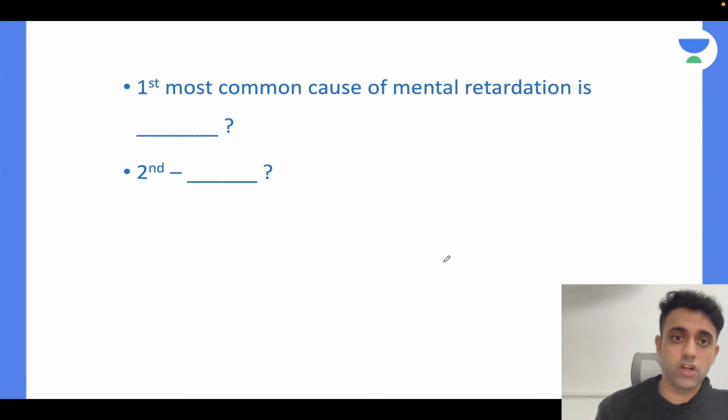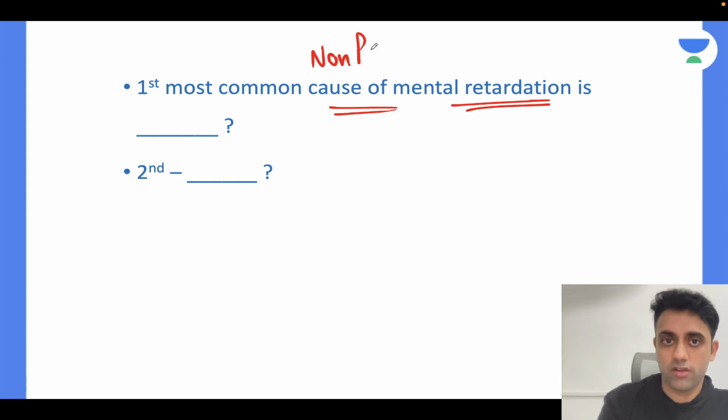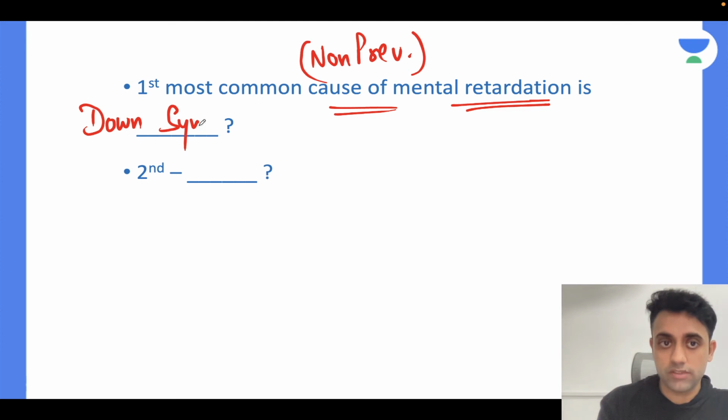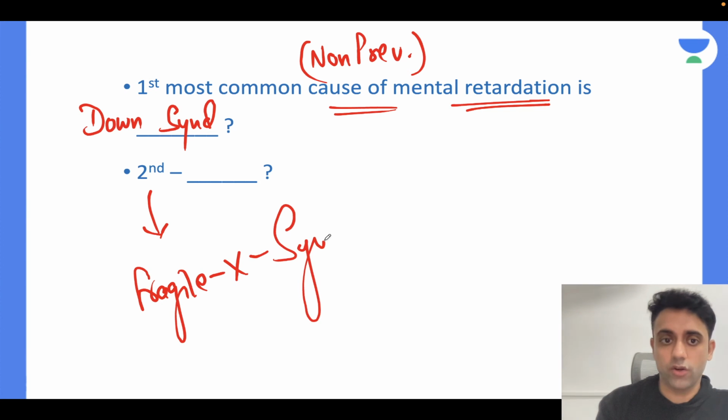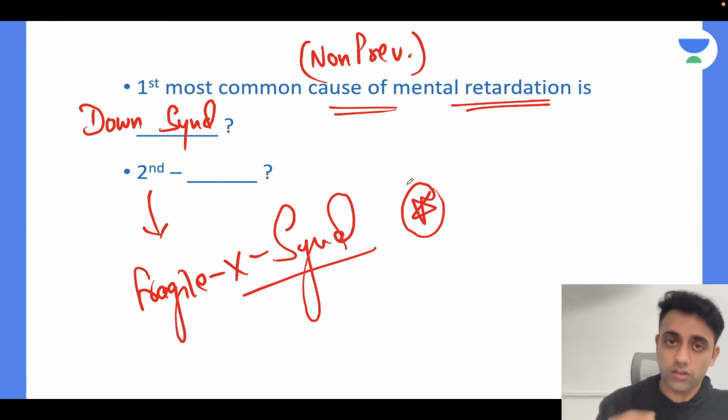And please remember, Fragile X syndrome is one of the important causes of mental retardation, or intellectual disability. Which is the most important non-preventable cause of mental retardation? The most common non-preventable cause of mental retardation is Down syndrome, and the second most common is Fragile X syndrome.